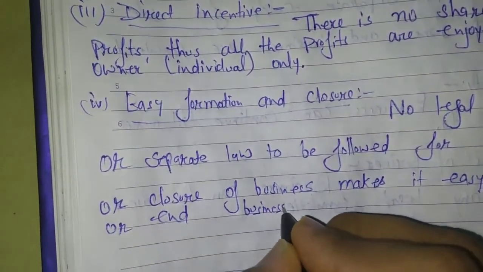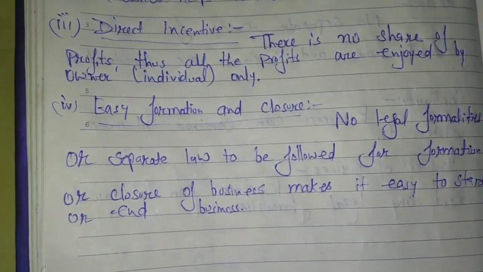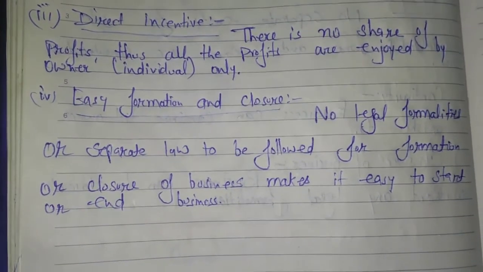Clear? Any doubt to anyone? It means no legal formalities are required to establish the business and to wind up the business. Clear, students?